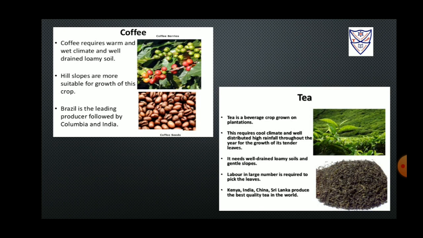The area where it is cultivated needs well distributed rainfall and a cool temperature. It helps the tender leaves of the plants to grow properly. Gentle slopes along with well drained loamy soil are the best location for a tea plantation. The owners of these plantations need trained laborers in huge numbers to pluck ripe tea leaves. Sri Lanka, India, Kenya, and China are a few of the countries that produce tea of good quality.